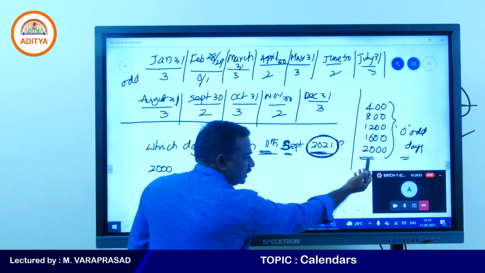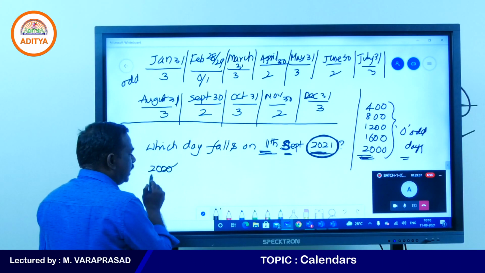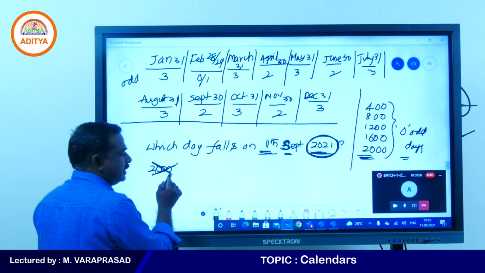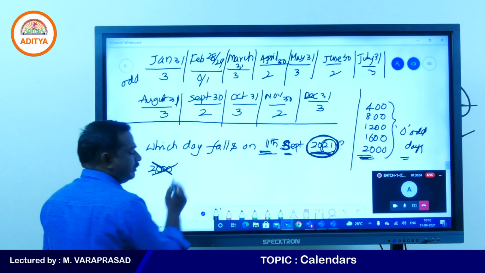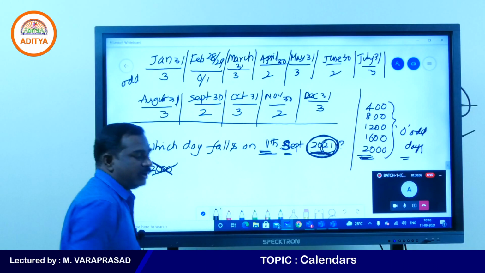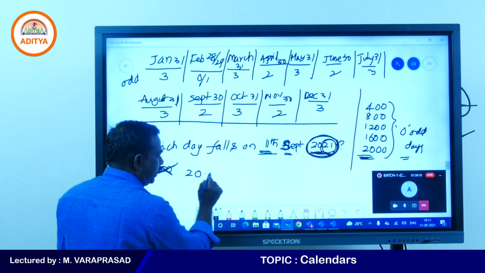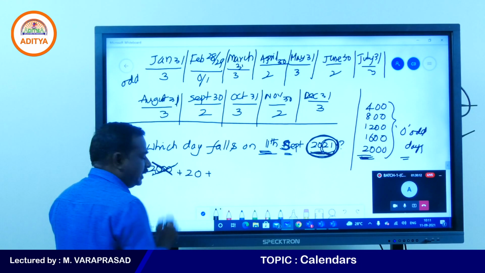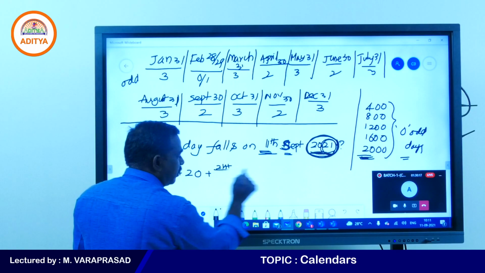We know that 2000 is a leap century, so no need to take 2000. Still how many years are there? 21 years. The 21st year is going on, 20 years completed.